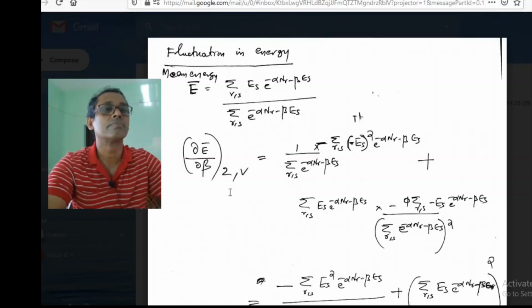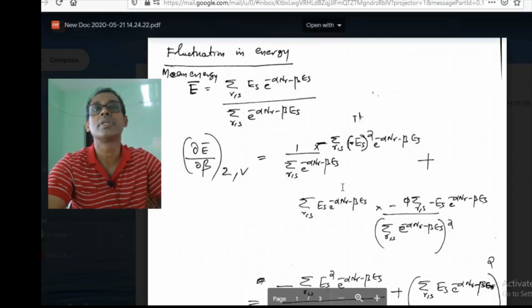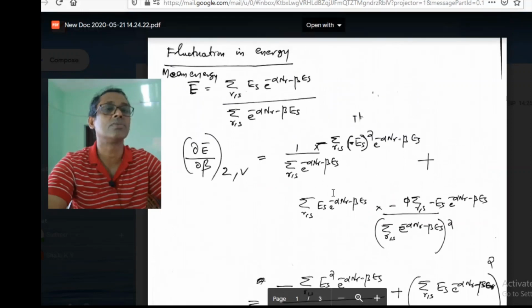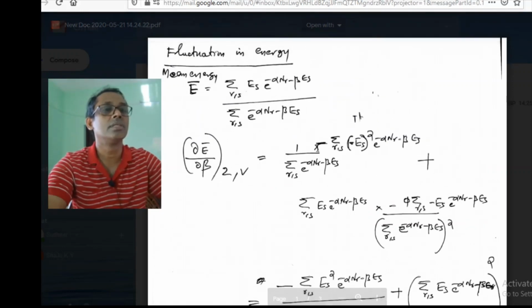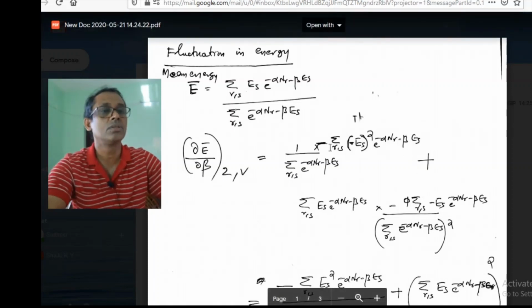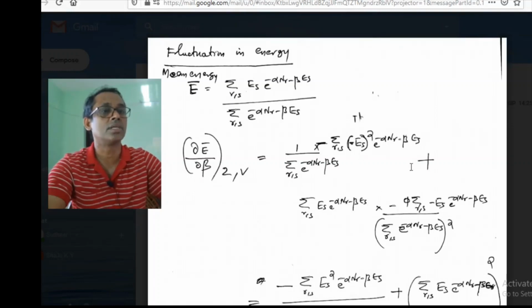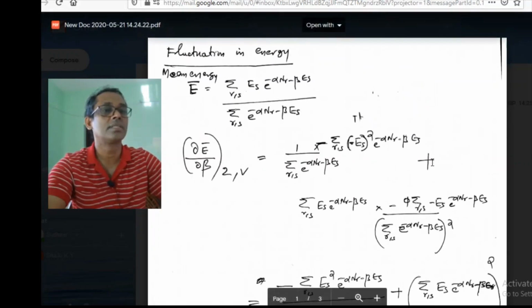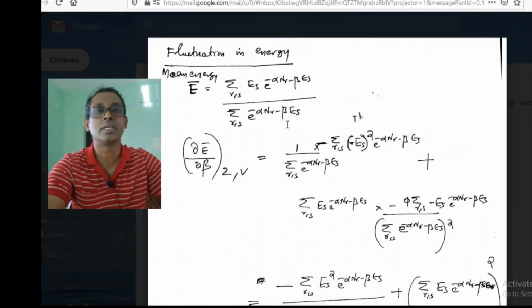So I am partially differentiating this with respect to beta. That is 1 over sigma, minus sigma of E_s squared times the exponential, since when we partially differentiate with respect to beta, minus E_s comes outside. Then, since we have beta in both the numerator and denominator, we have to apply the product rule.